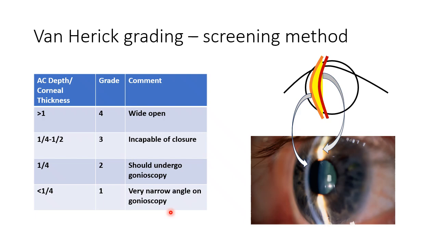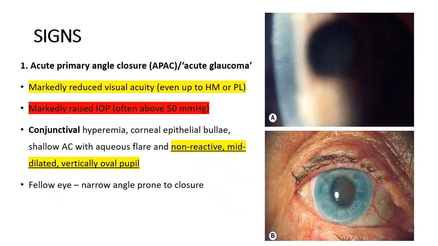So the Van Herick system is basically a screening system, useful at the slit lamp, with the help of a thin slit directed at the temporal cornea to compare the PACD with the corneal thickness. Now coming on to signs. So when we talk of signs, let us talk about each of the entities and their corresponding signs.